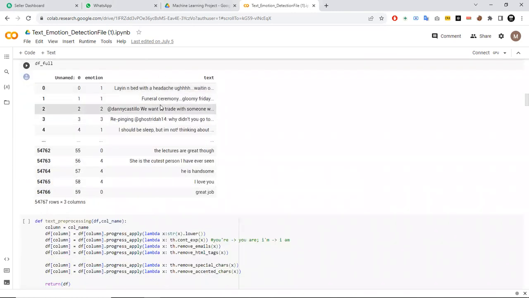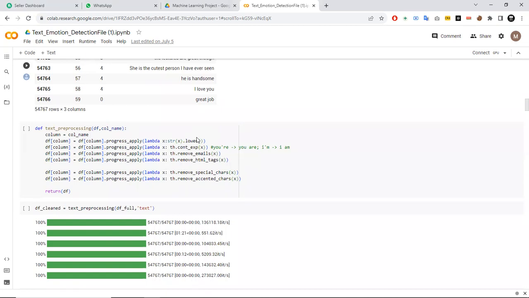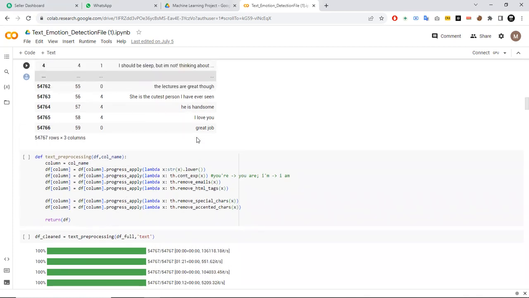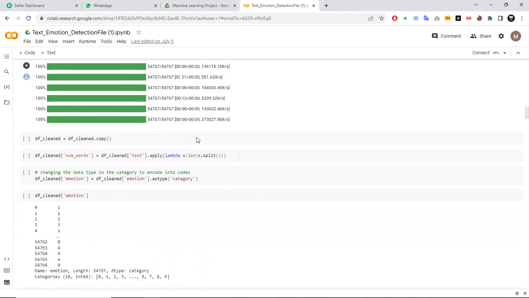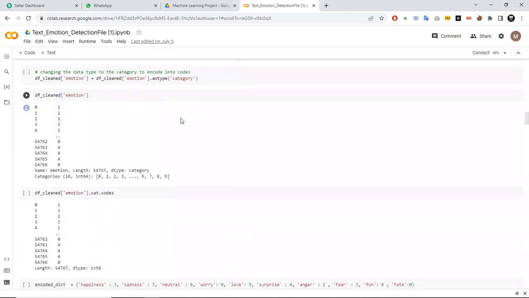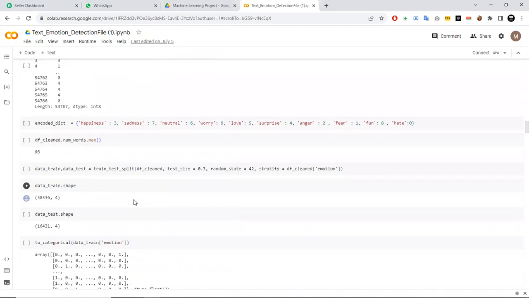So this is a sample of our dataset, which is around 54,000 and something rows. These are messages and these are emotions. Now, definitely the first technique is text pre-processing, like removing extra or unhelpful words from the text. So first the dataset is cleaned, and then we can see this dictionary defined.